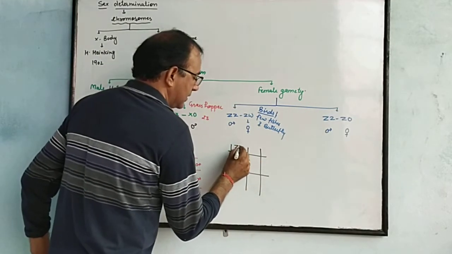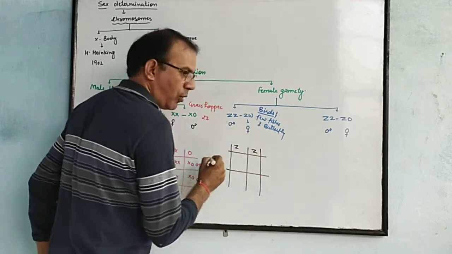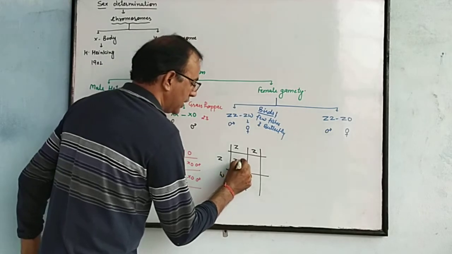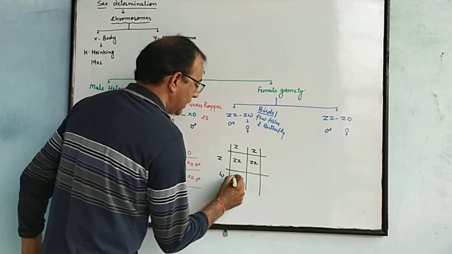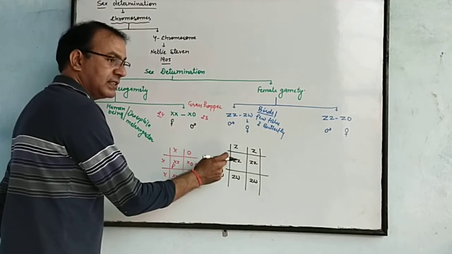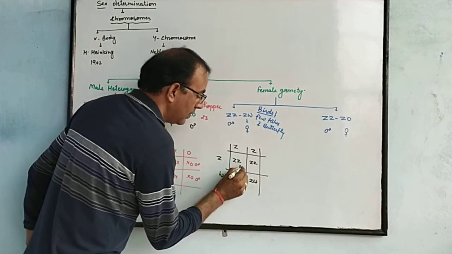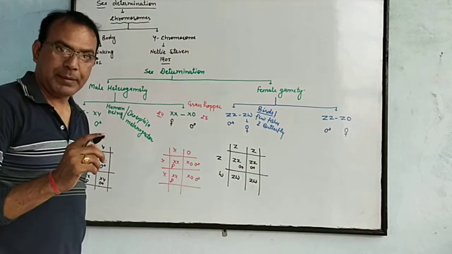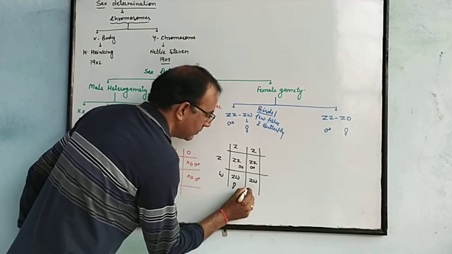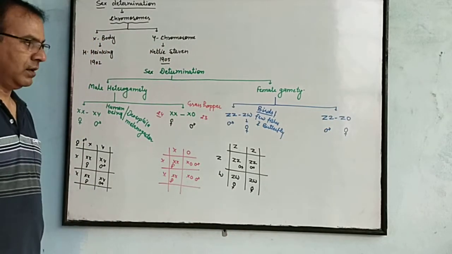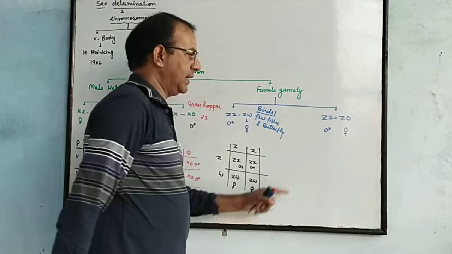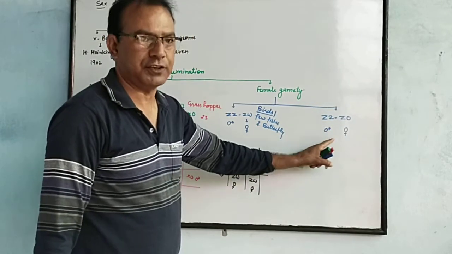Male is ZZ, meaning homogametic, and female is ZW. So while crossing, we can obtain results like this. If these are similar, this is the male. In birds, homogamety is present in males and heterogamety is present in females. These are the females. Clear? In a few, butterflies and moths can represent this type of sex determination.